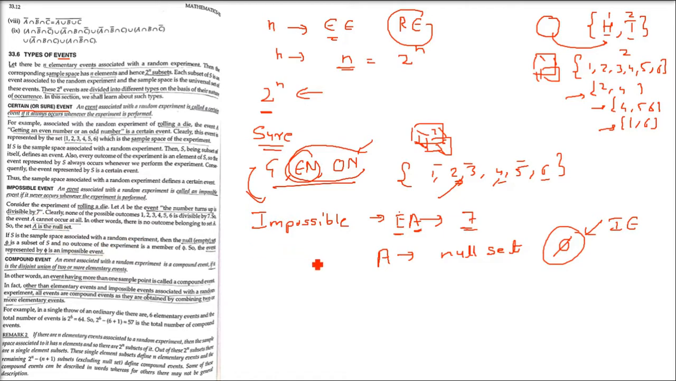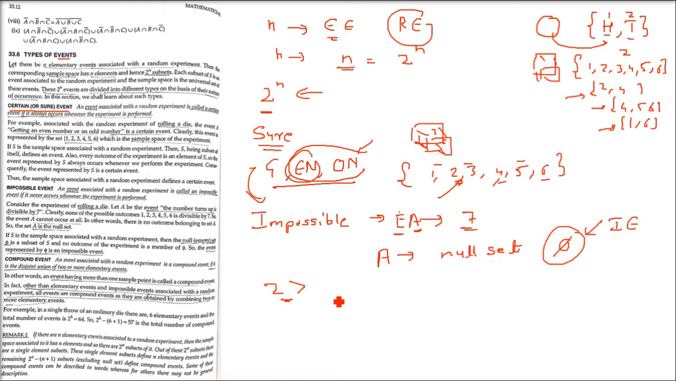Now coming to compound event. What is a compound event? An event associated with a random experiment is a compound event if it is the disjoint union of 2 or more elementary events. Okay. What does that mean? That is, other than elementary events and the impossible event associated with a random experiment, all events are compound events.